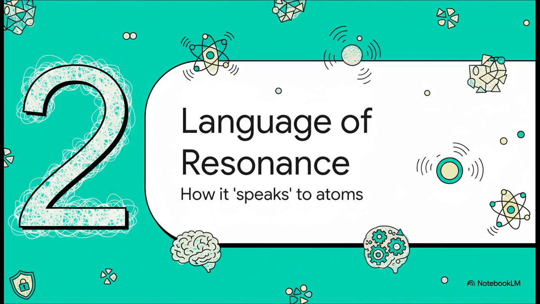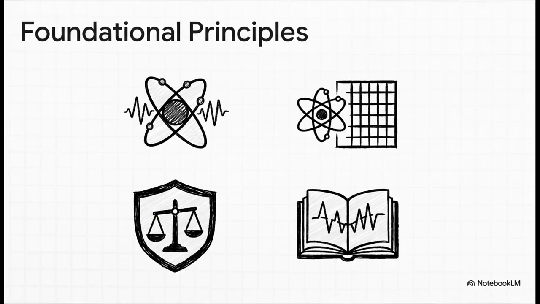So that brings us to the really fundamental principle here. To design matter, you have to speak its language. And for neutron alchemists, that language is resonance. It's the collection of frequencies and vibrations that defines every single thing in our universe. Think of these as the absolute ground rules of that language. First up, resonance first. That's the grammar. Everything is defined by its vibration. Next, duality makes sure that the digital model is a perfect mirror of physical reality. Then there's lawfulness, and this is so crucial. This isn't magic. The system has to obey the fundamental laws of physics, like conservation of energy. Those are hard constraints. And finally, the hyperspectral memory is its massive library, its brain, storing every recipe and fingerprint it ever learns.